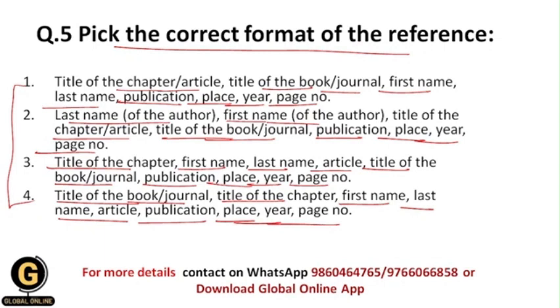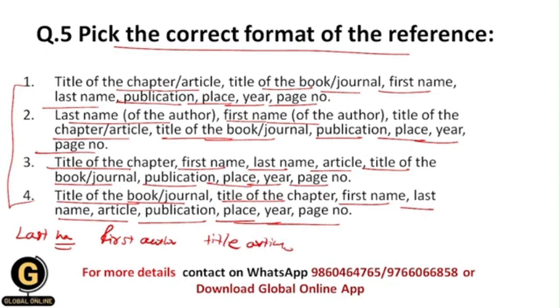So students, as I have told you in question 1 of this video, the common referencing style of any kind of author is that you need to write first of all the last name of the author. Okay, so first of all you write the last name of the author, then after that you write the first name of the author, then after that you write the title of the article or the chapter.